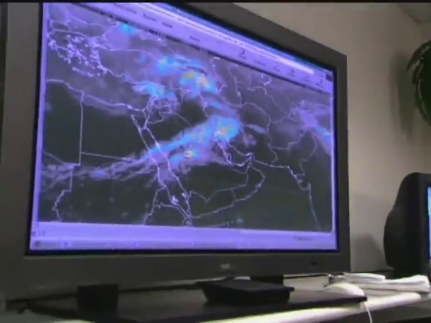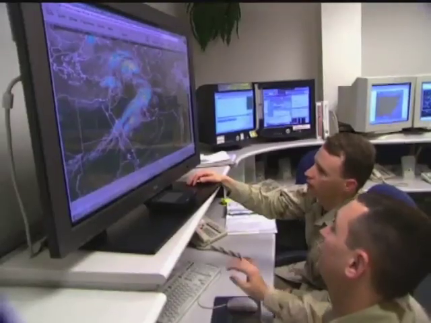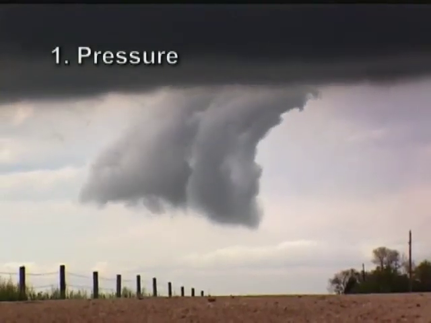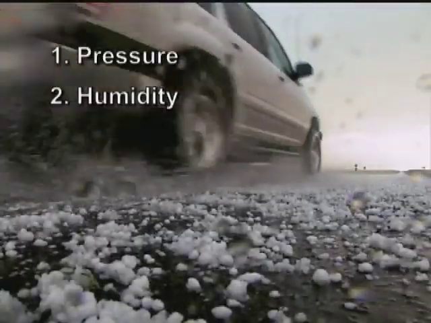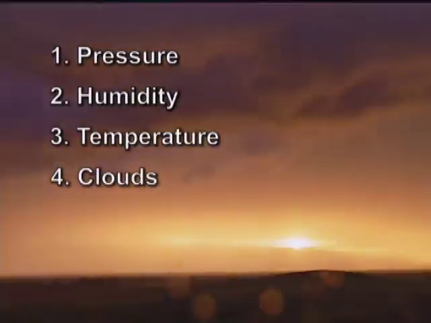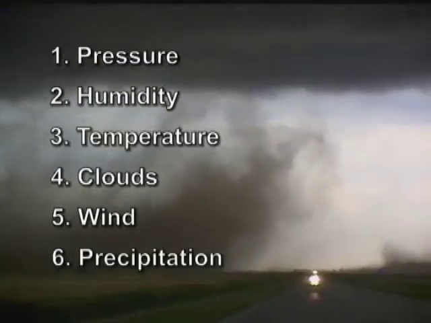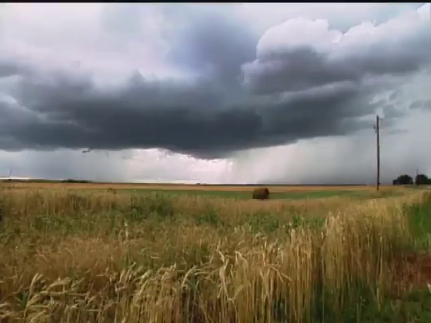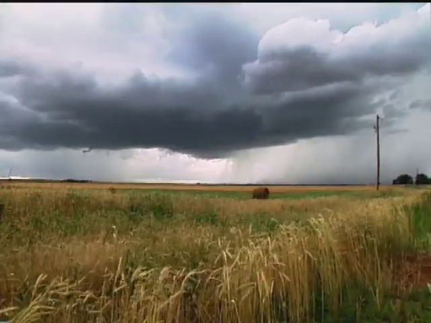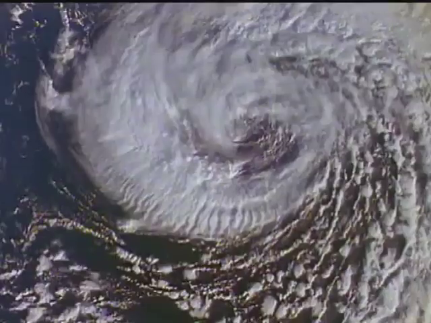Meteorologists watch 6 key conditions. These are air pressure, or the weight of air above a certain point on the Earth's surface, humidity, or the amount of moisture in the air, temperature, clouds, wind, and precipitation, such as rain or snow. Simple devices like barometers and thermometers, or more complicated ones like radar and satellites, are used to measure the conditions. This data is then used to predict all kinds of weather.